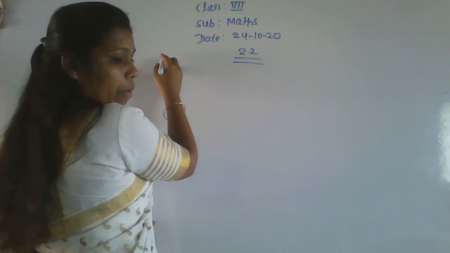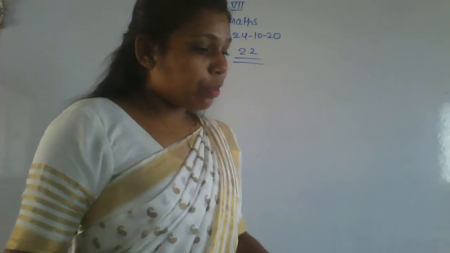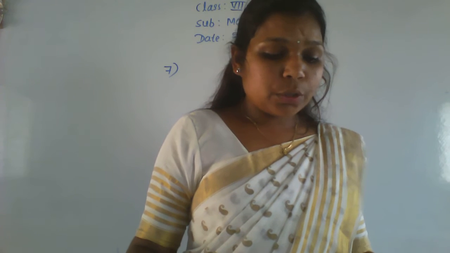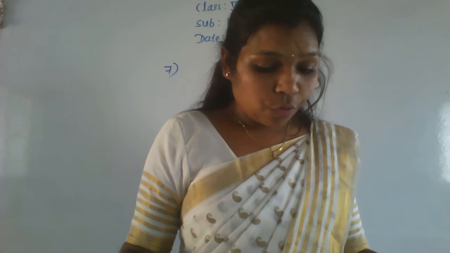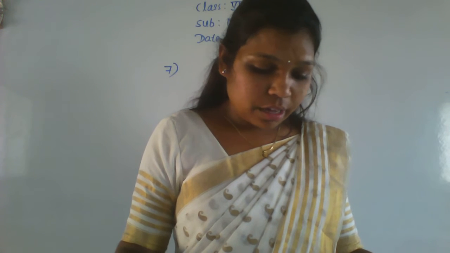Exercise 2.2, seventh sum. Both the opening batsmen together scored 2 by 3 of the total runs scored by the team.